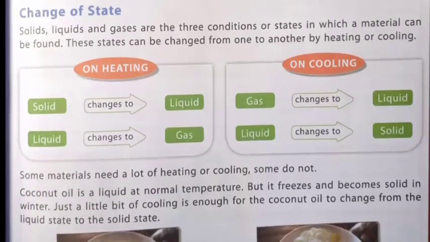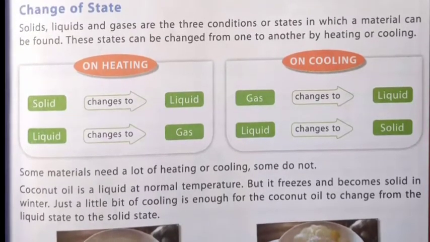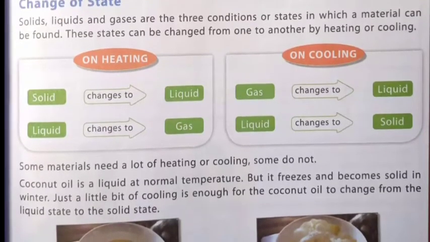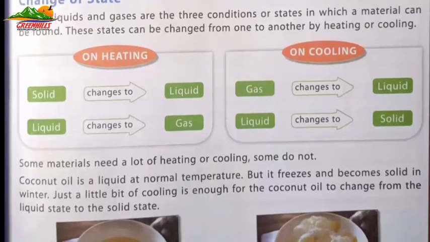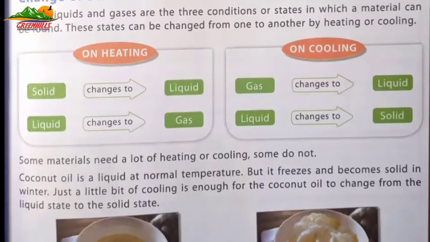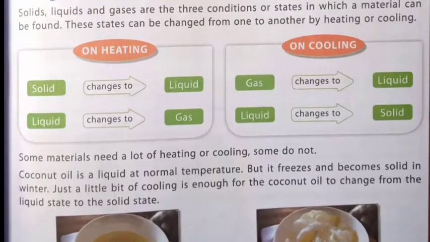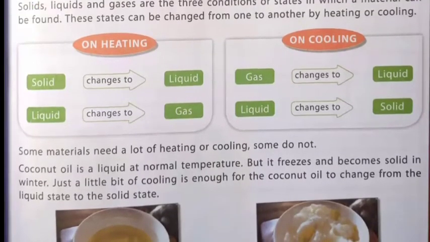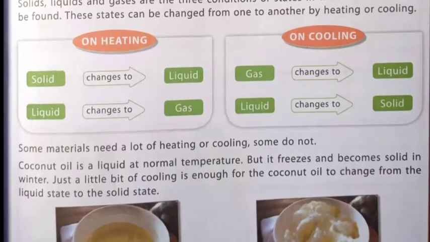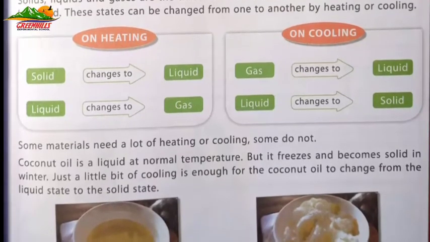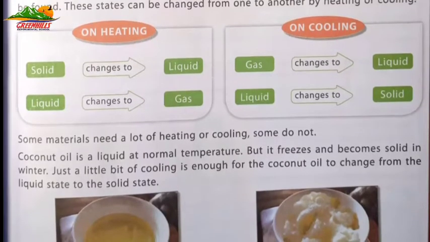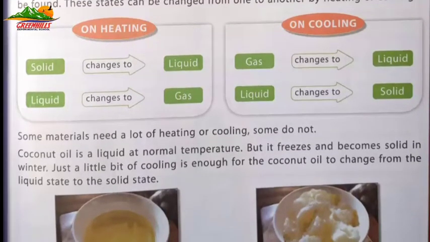These states can be changed from one to another by heating or cooling. Now we will see here what happens on heating and what happens on cooling. On heating, solid changes to liquid and liquid changes to gas, and on cooling, gas changes to liquid and liquid changes to solid.